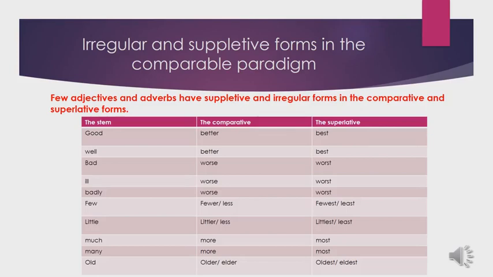The last adjective, old, has two forms, the regular and the irregular. Older, oldest. This is the regular by adding er-est without changing the word. Old, older, oldest. And the irregular is old, elder, eldest. So this adjective has two forms, regular and irregular.